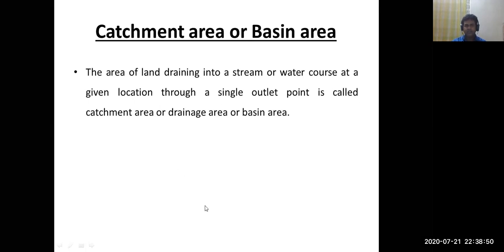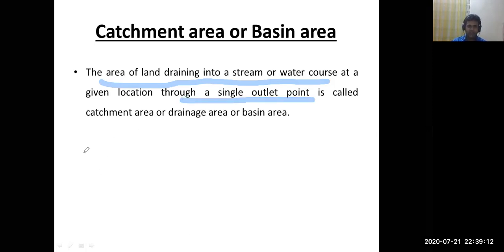That means it is the area of land that drains into a stream or water course at a given location through a single outlet point. That is called the catchment area.